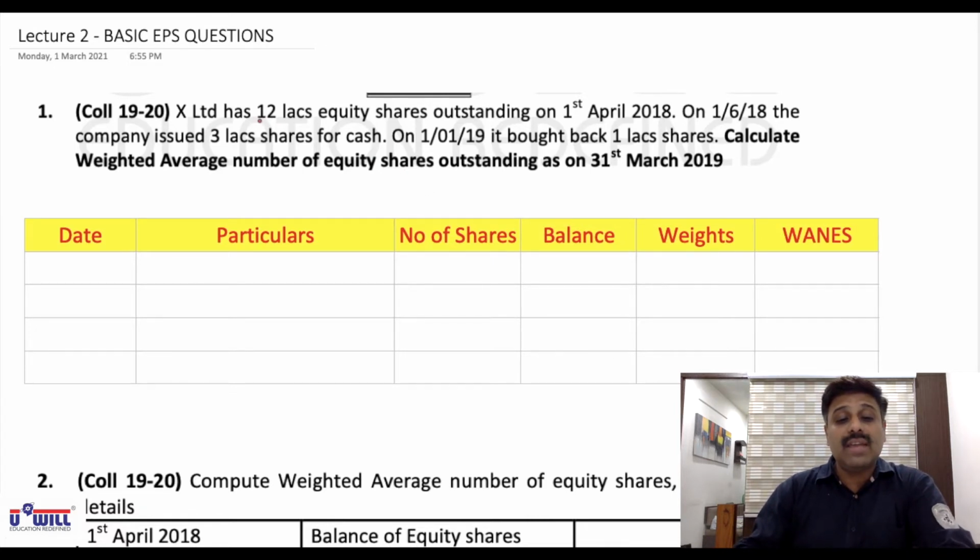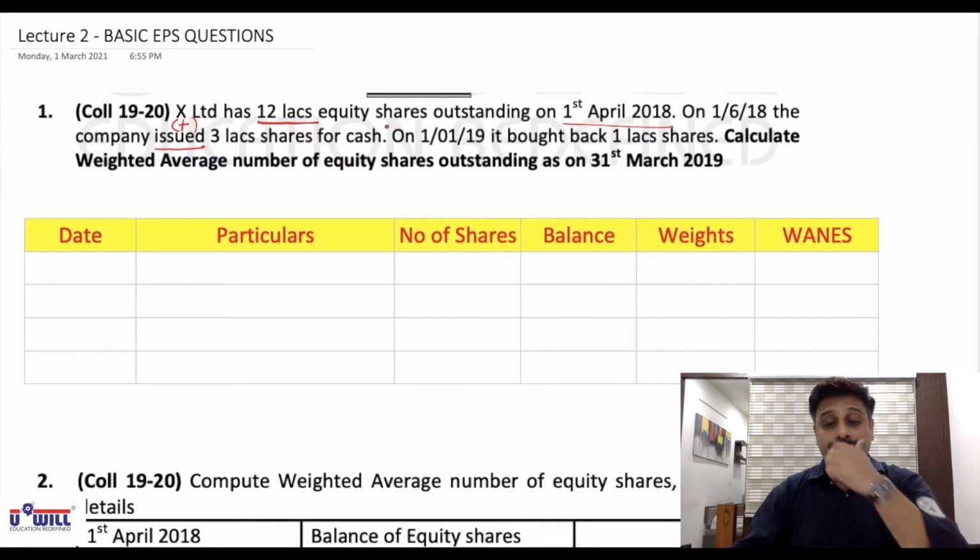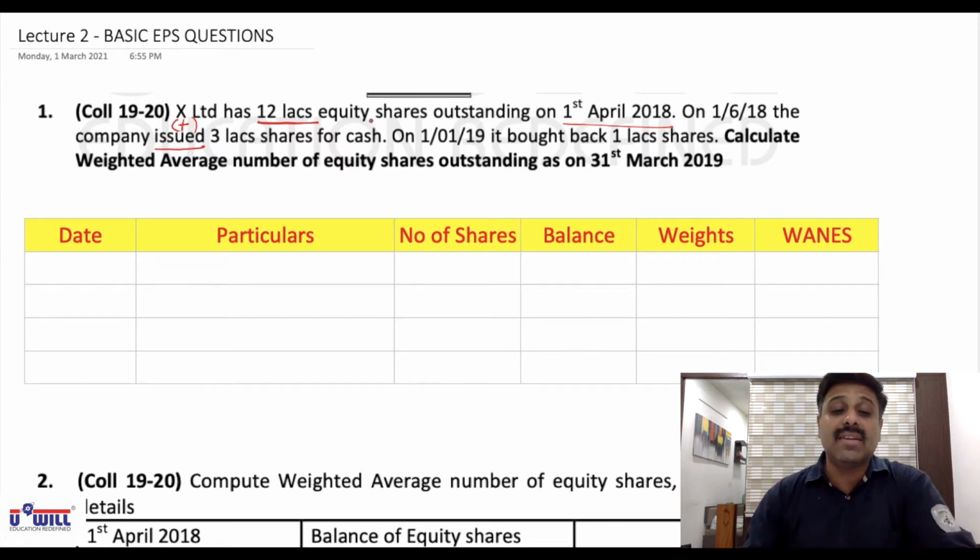X Limited has 12 lakh equity shares outstanding on 1st April 2018. So the opening balance of shares at the beginning of the year is 12 lakhs. On 1/6/18, the company issued 3 lakh shares for cash. Issued shares we will add. We discussed in the last lecture that if shares are issued, bonus shares are given, or convertible debentures are converted into equity shares, we will add. Buyback we will minus. On 1/1/19, it bought back 1 lakh shares. Calculate the weighted average number of equity shares outstanding as on 31st March 2019.